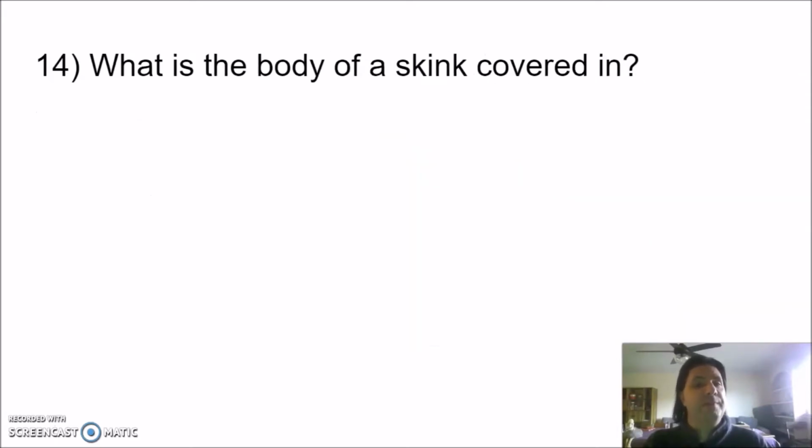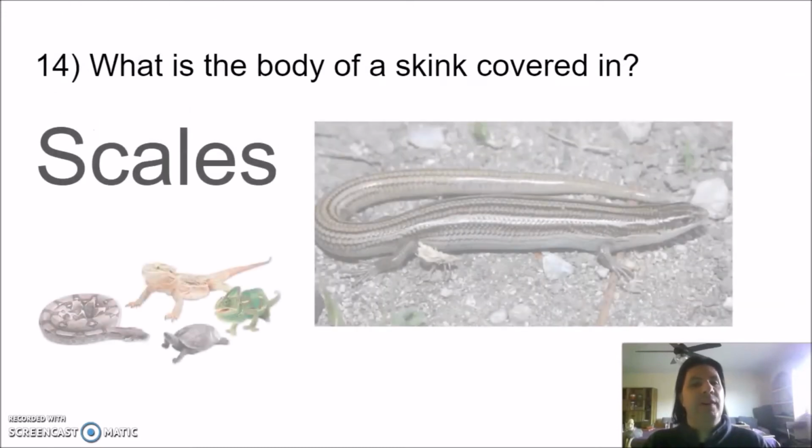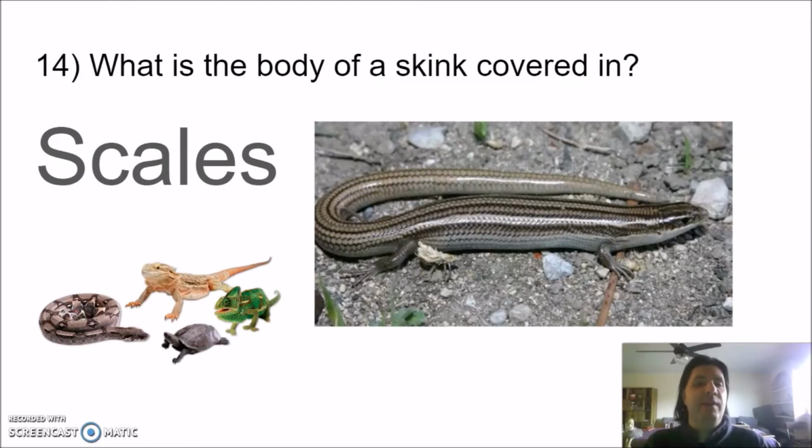Number 14. What is the body of a skink covered in? Is that a tough question or an easy one? Well, if you know that a skink is a reptile, it's very easy. There's a skink. All reptiles have scales, so skinks do too.